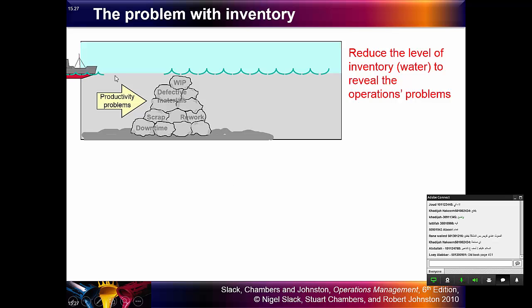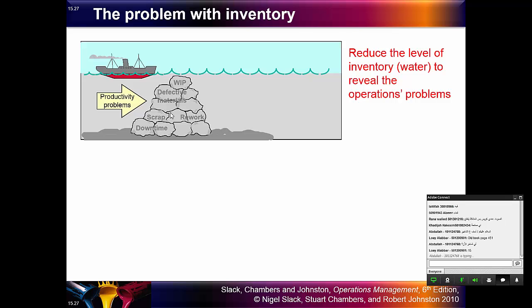You see here, this ship is the production, and the rocks are the problems. The problems mean the waste and the items that are left in the operations, with the problems that exist during the operation. The more the waste, the more those rocks come to the surface of the sea, then they will hit the operation.